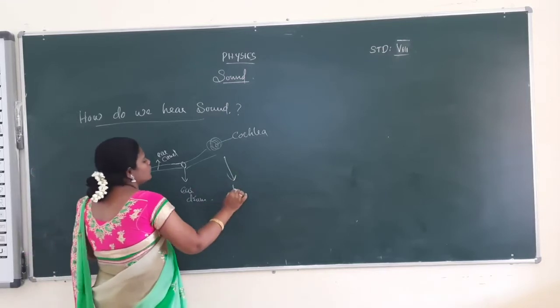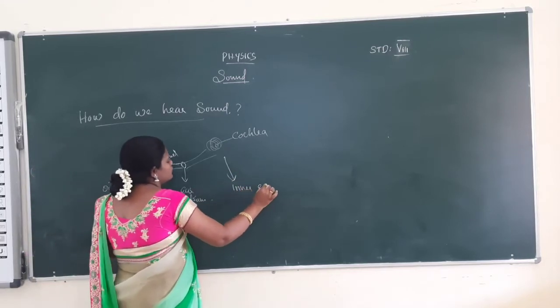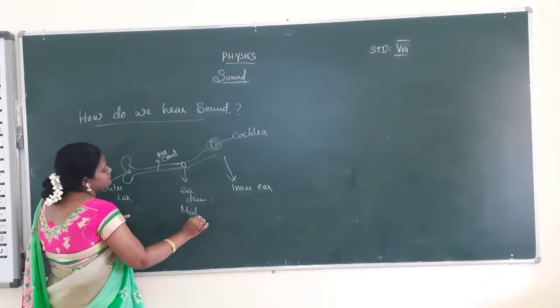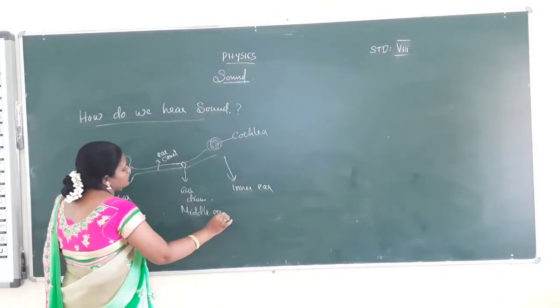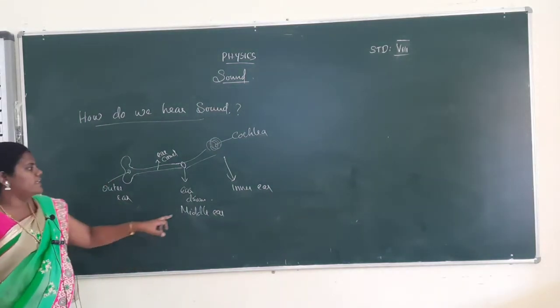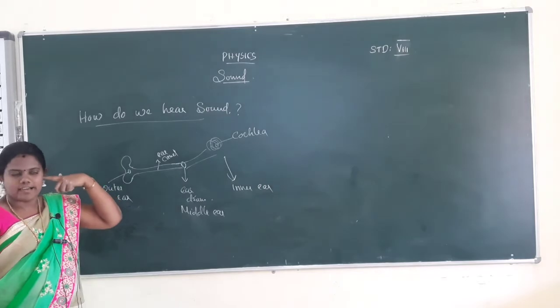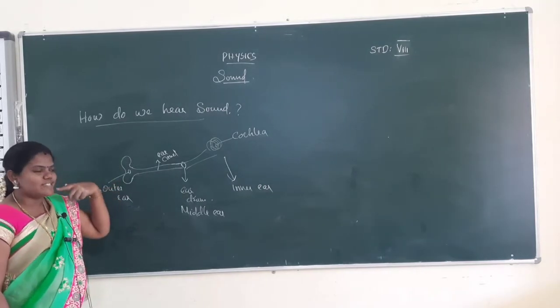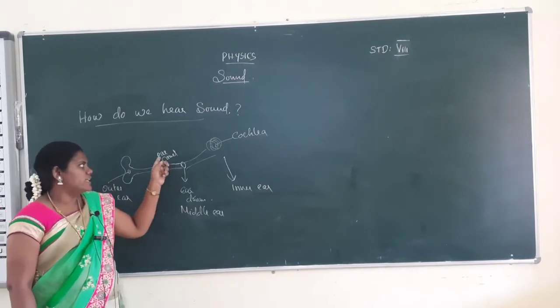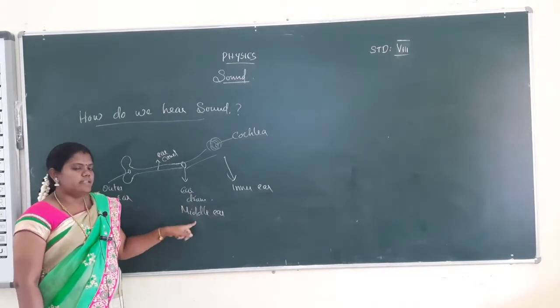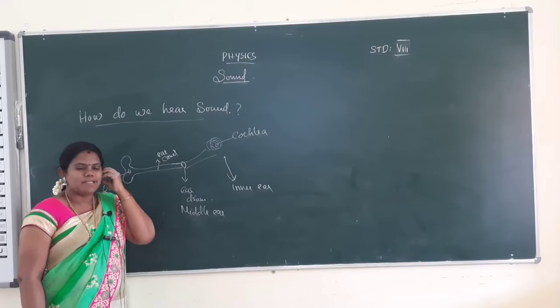So the ear is classified into three parts: outer ear, middle ear and inner ear. The outer ear just collects the sound. The sound travels through the ear canal, and the middle ear has the eardrum. Eardrum is nothing but an elastic membrane.